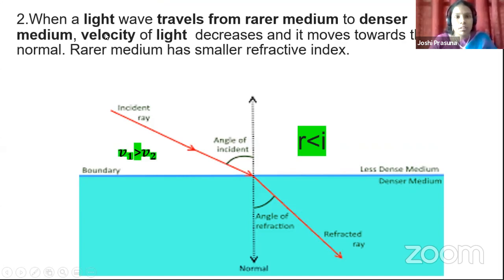When a light wave travels from rarer medium to denser medium, the velocity of light decreases in the denser medium. Therefore, the refracted ray moves towards the normal. Why? Because the refractive index of the denser medium is greater and the refractive index of the rarer medium is less. Hope you got the point, children.